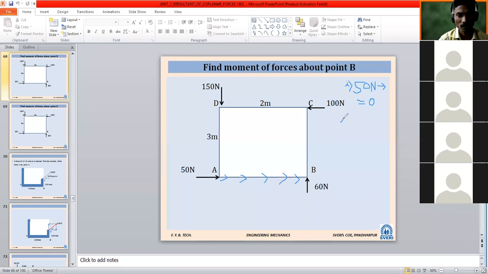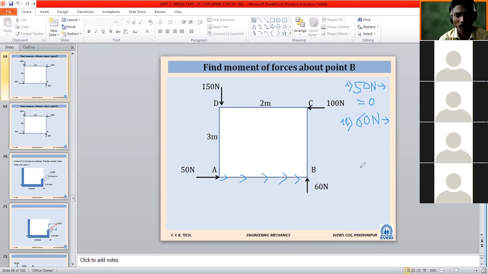What about the second force? We will take the second force as a 60 Newton force. What will happen about the 60 Newton force? Apply your mind and you can tell now. The 60 Newton force is acting at point B. So whatever special cases we have seen, it is very simple: zero. The perpendicular distance in this case is also zero.